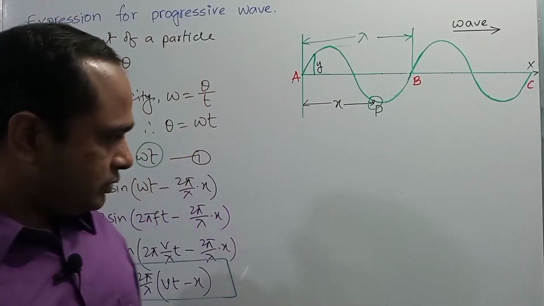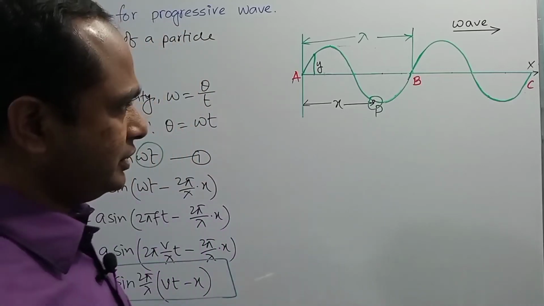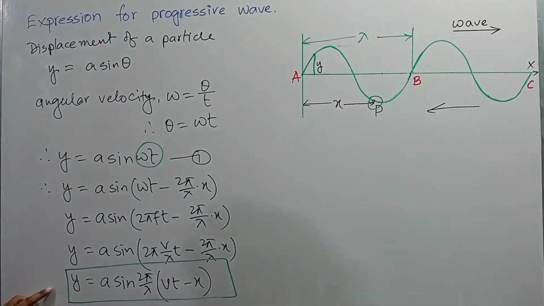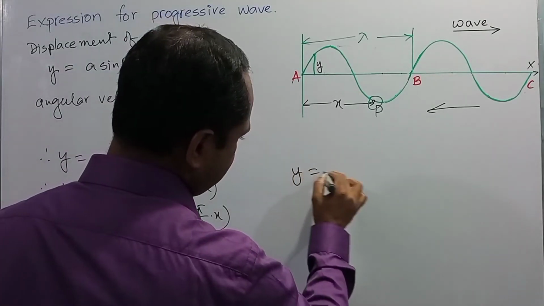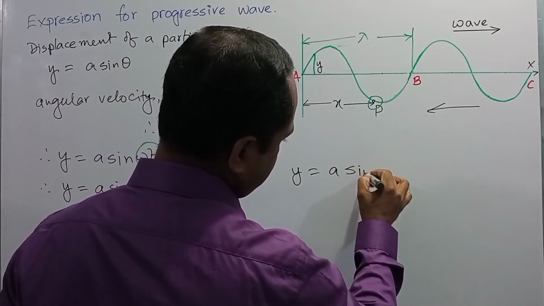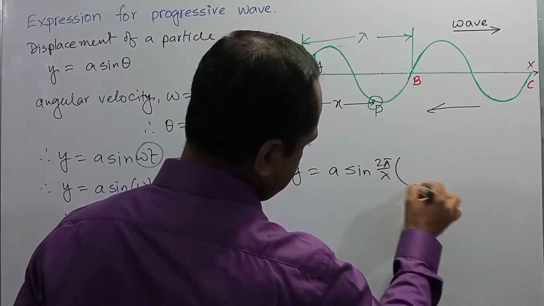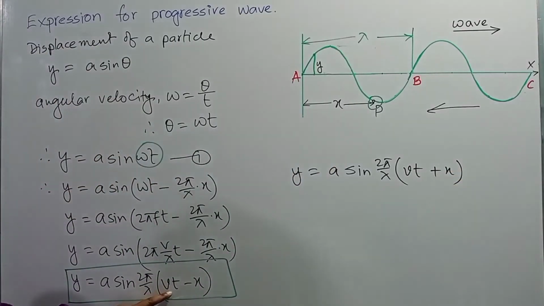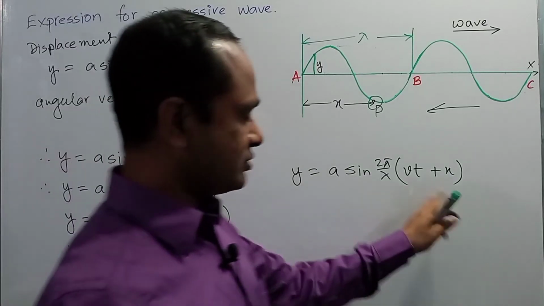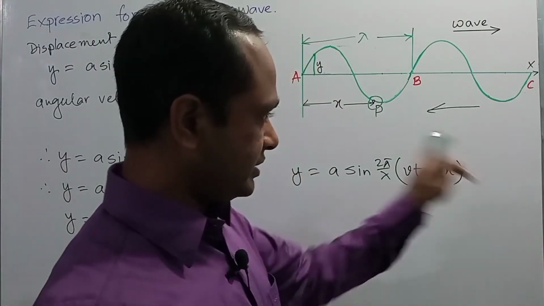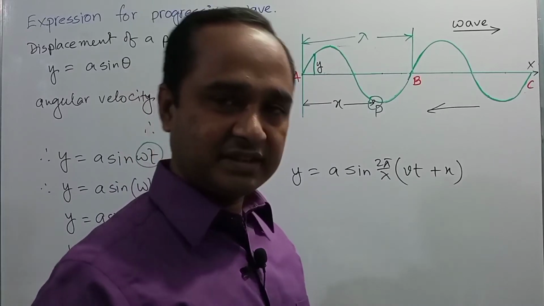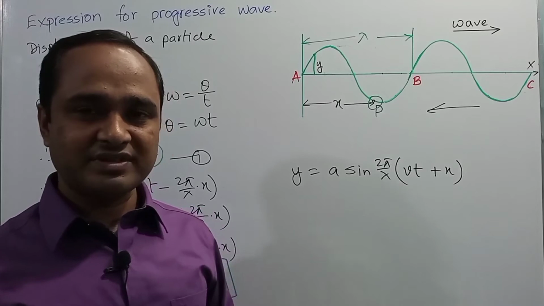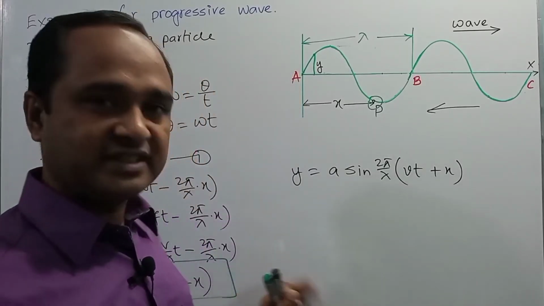Now I would like to mention here that if the wave propagates in the opposite direction, then the displacement of the wave will be y equals a sin 2 pi by lambda (vt plus x). In the main expression it was vt minus x, and if the wave propagates in the opposite direction, it will be vt plus x, right, dear student? I hope you got it. Now we are going to see some mathematical problems related to this expression.